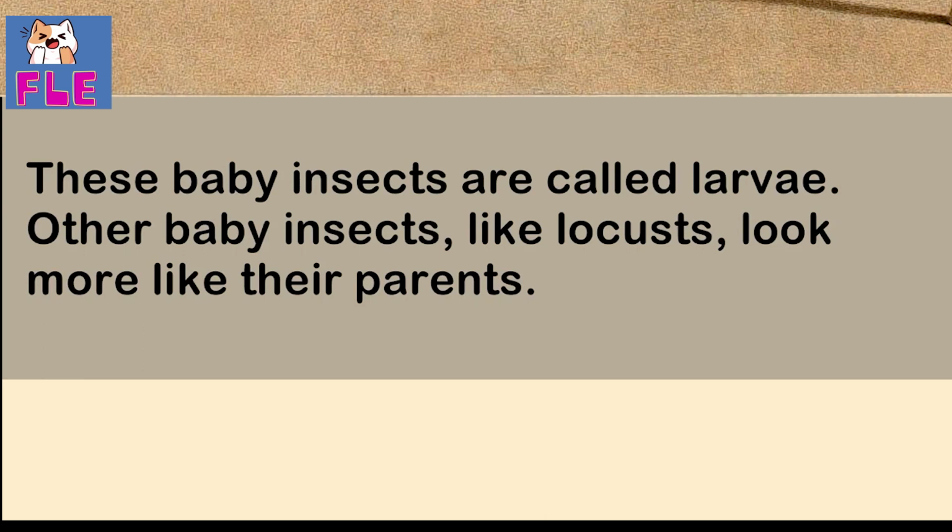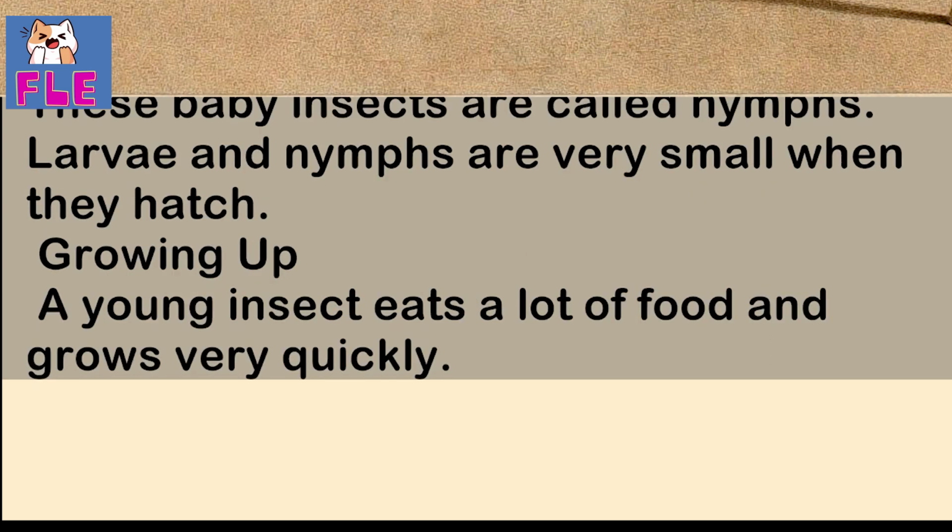Other baby insects, like locusts, look more like their parents. These baby insects are called nymphs. Larvae and nymphs are very small when they hatch.